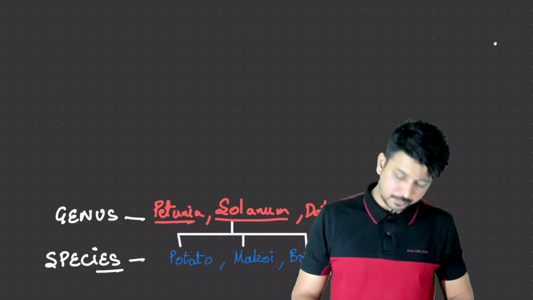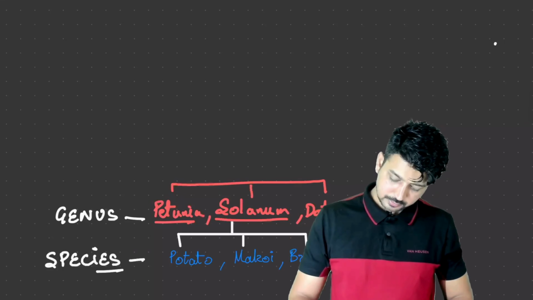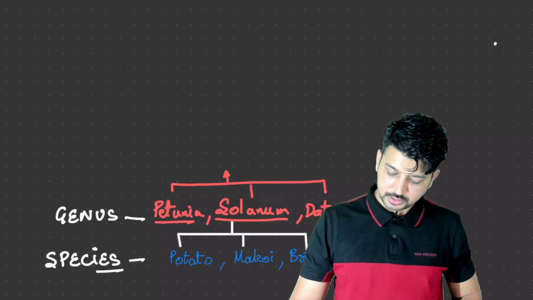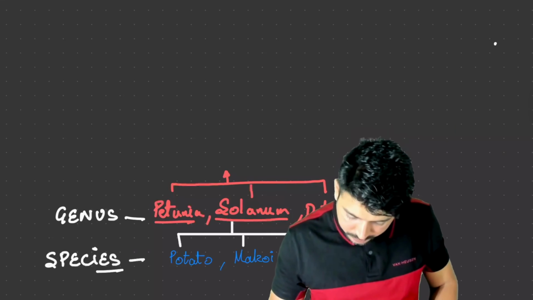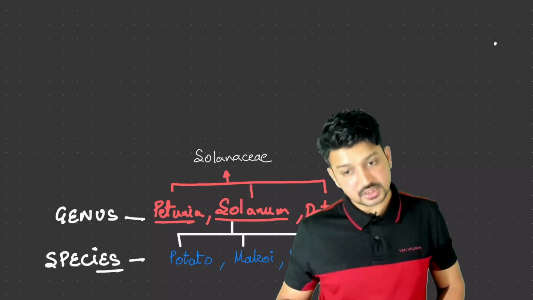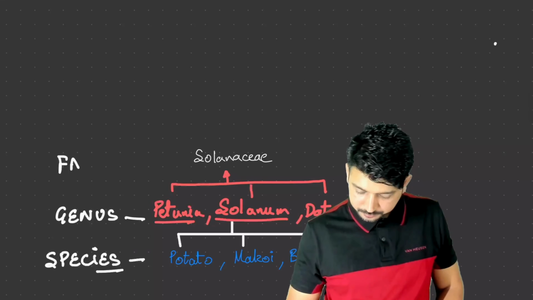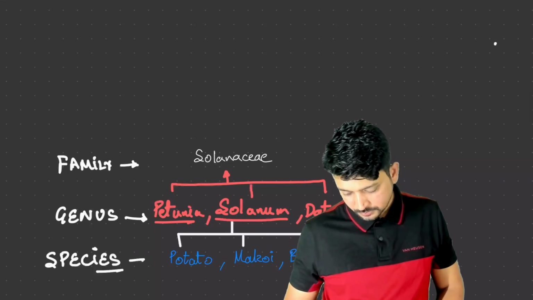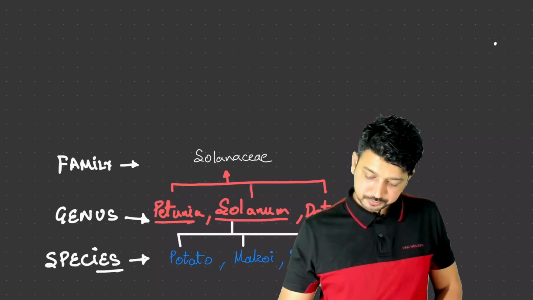Now all of them are placed under a single family. Yes, all these are placed under a similar family, that is our Solanaceae family, right? They all are placed in a similar family, that is our Solanaceae family.